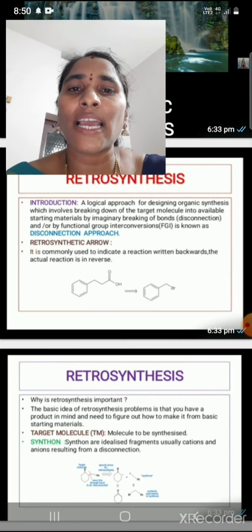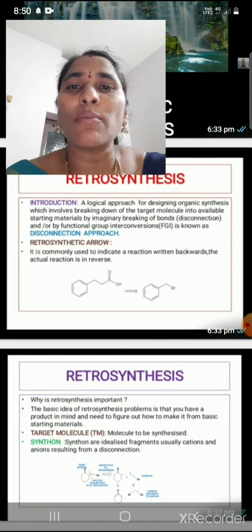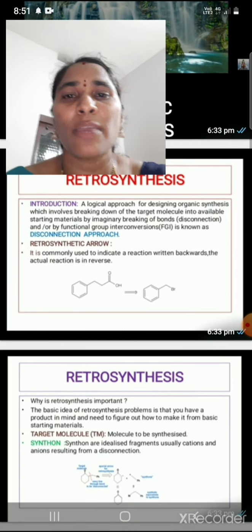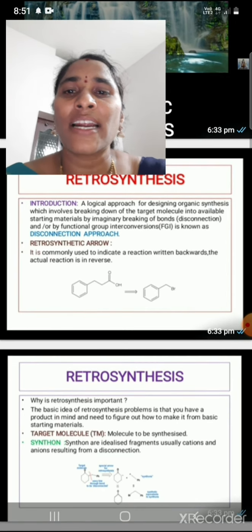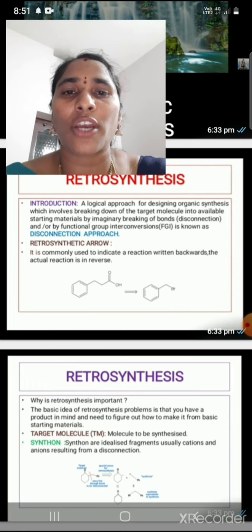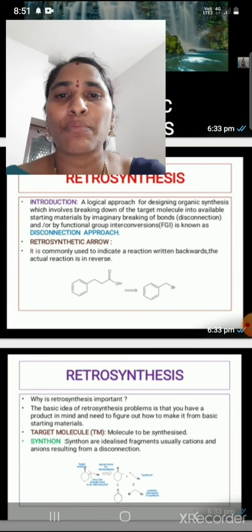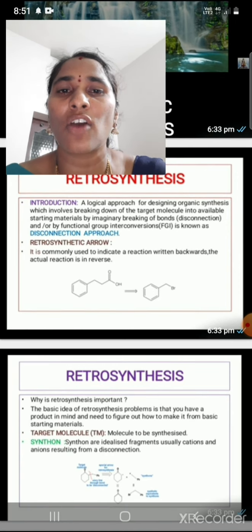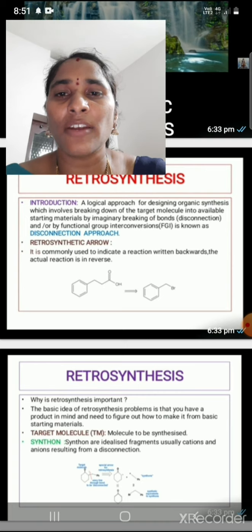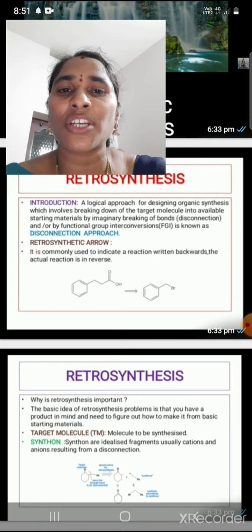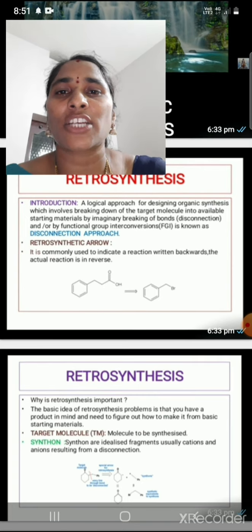So, a logical approach for designing organic synthesis, which involves breaking down of the target molecule into available starting materials by imaginary breaking of bonds through disconnection and by functional group interconversions, is known as the disconnection approach.